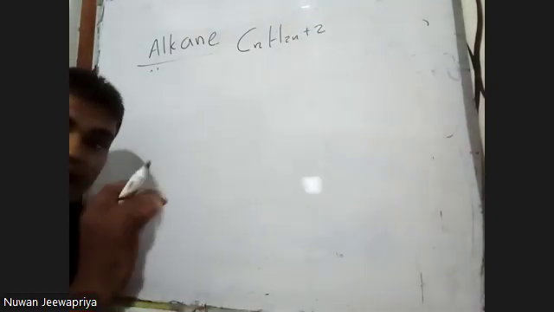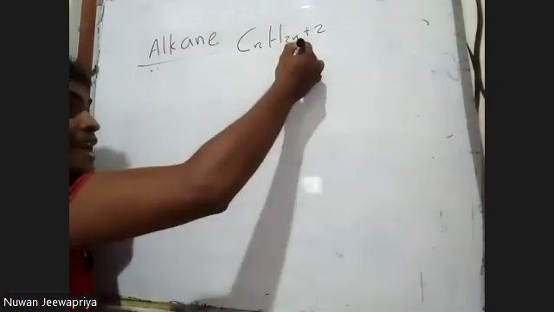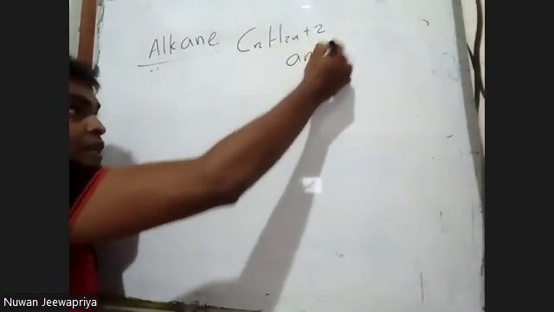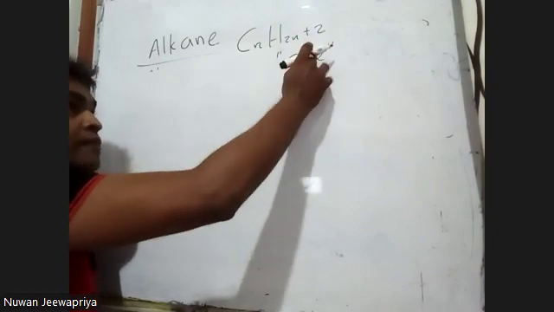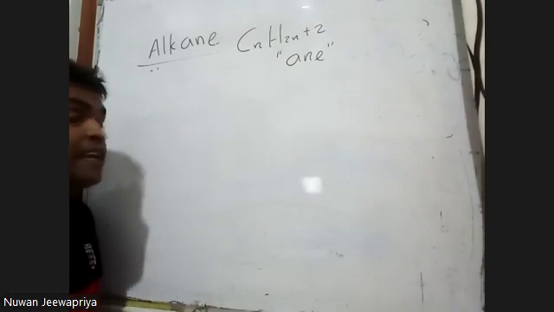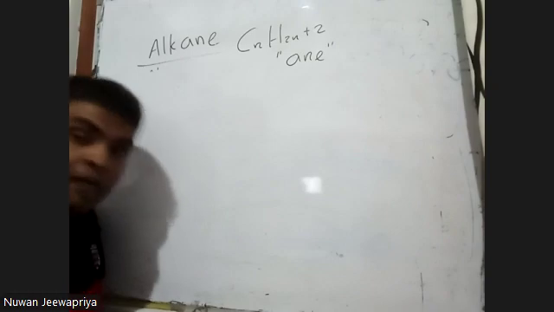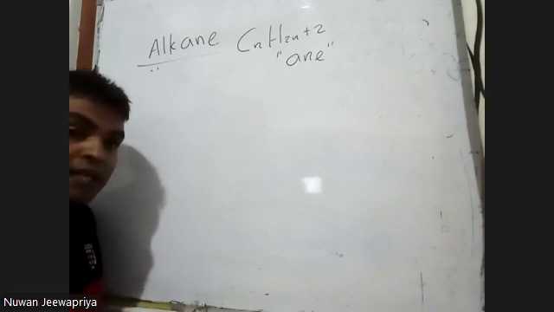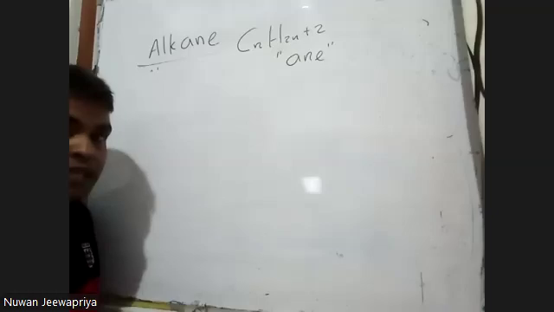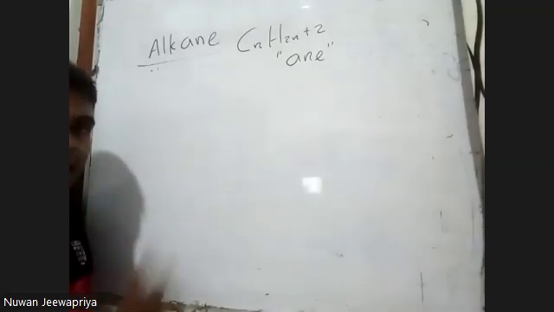And all the alkanes need to finish their name with the suffix "ane." So "ane" is the suffix for the alkanes. It is like a surname. We all have a surname at the end of our name. Like that, alkanes finish their name with the surname or suffix "ane."